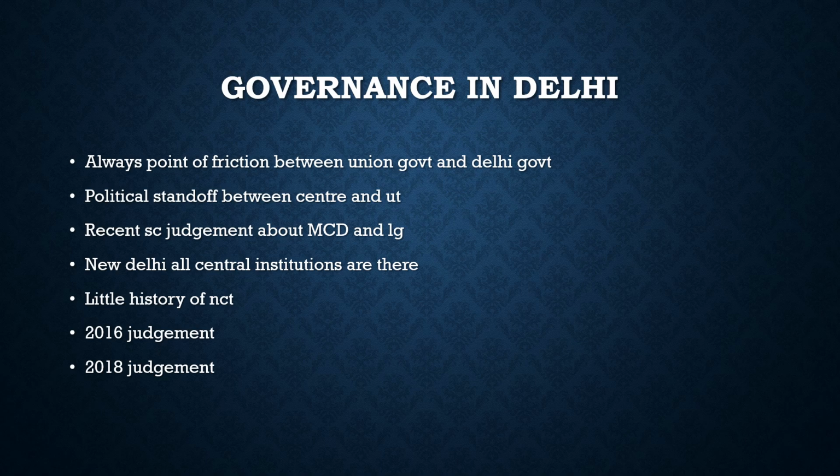Then the Government of NCT of Delhi Amendment Act 2023 was brought in, which curtails the power of the Chief Minister of Delhi to transfer the officials. It brought out the National Capital Civil Service Authority, and by this the elected government's power was further curtailed.